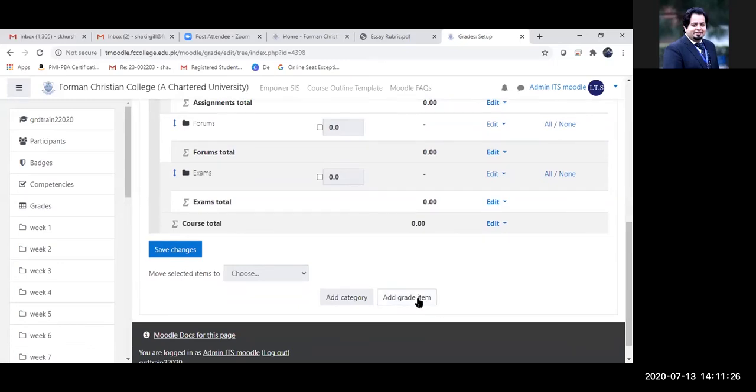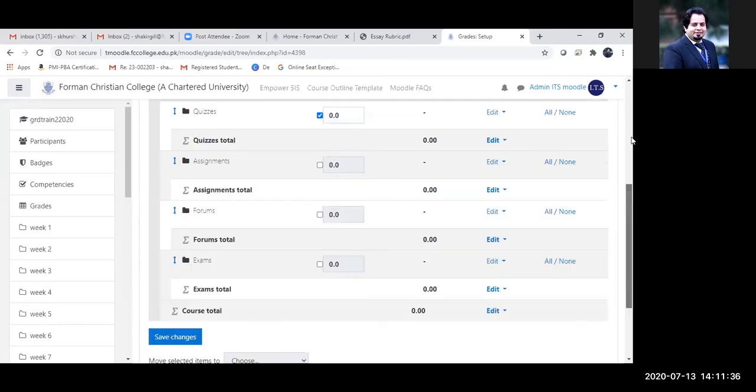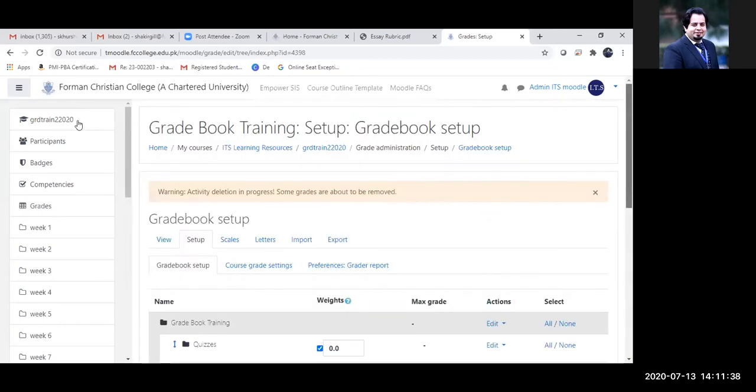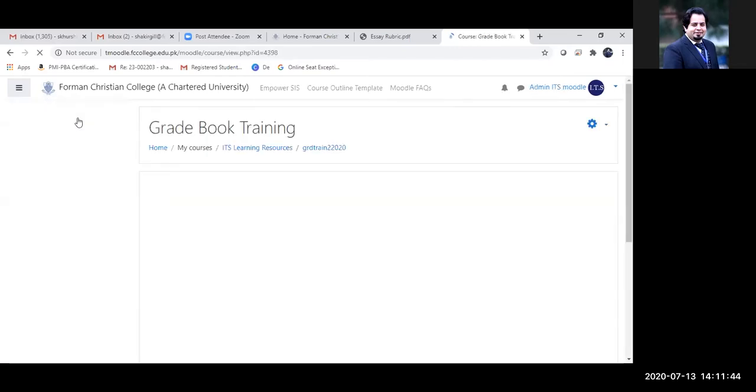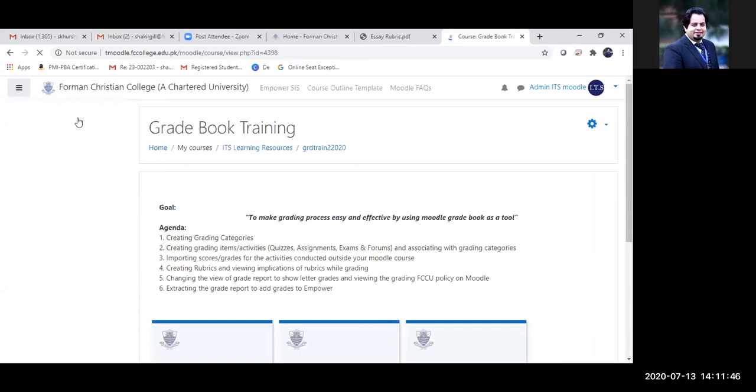I'm not going to do that, and I would not recommend you add a grade item from here because it is going to make the process more complicated. Rather, once I start creating my activities, I would add these activities into these categories.